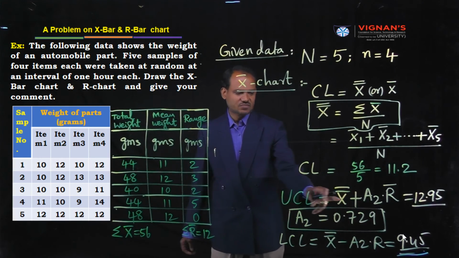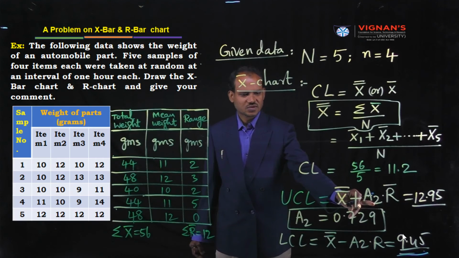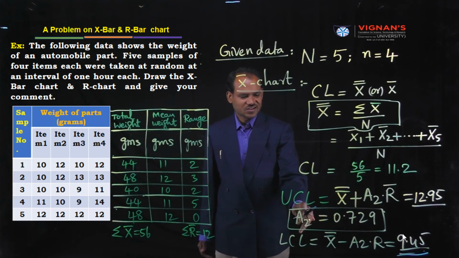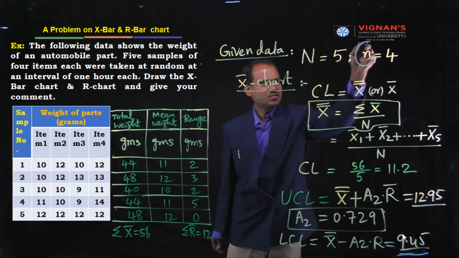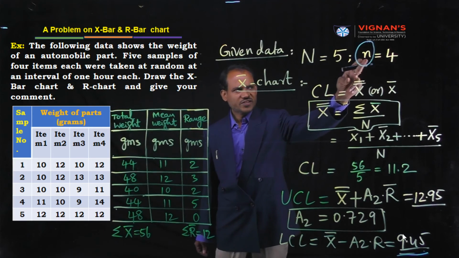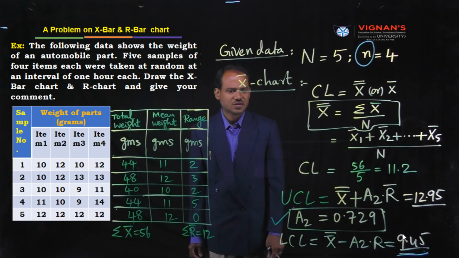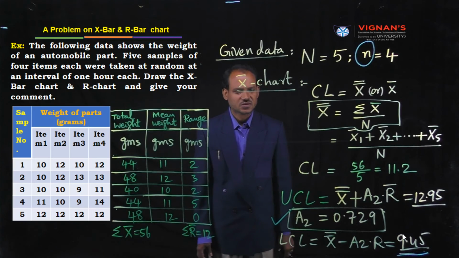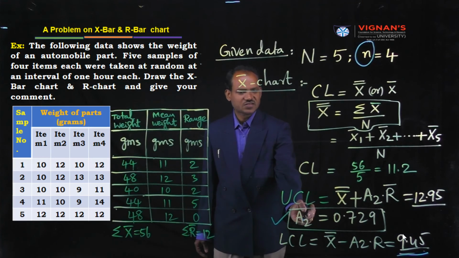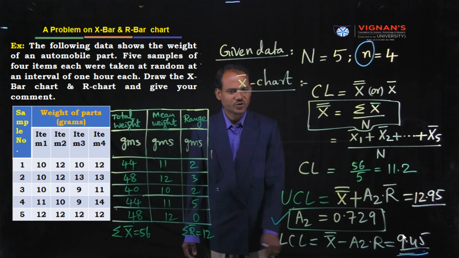Next, calculate UCL. UCL is equal to 12.95. Next, how to observe the A2? A2 is a constant term. This constant term depends upon the sample size, that means small n is the sample size. So for a sample size of 4, what is the value of A2? This value you can get from the table. We will provide this table. So this constant term A2, for sample size of 4, is 0.729.